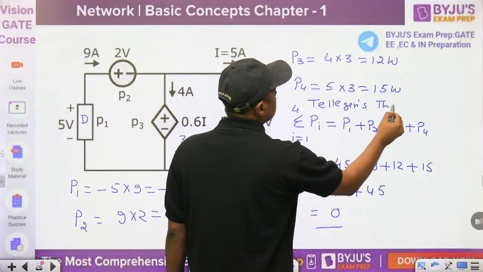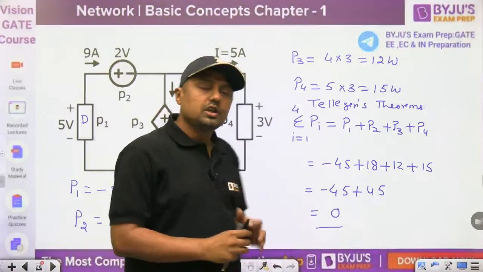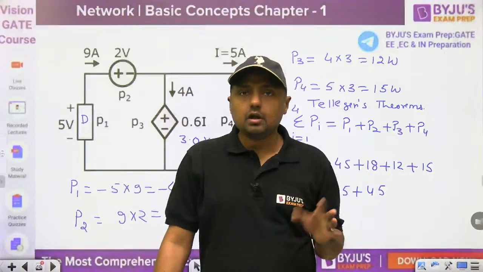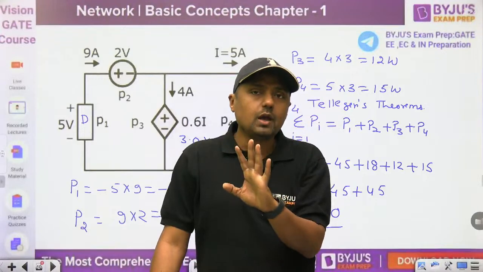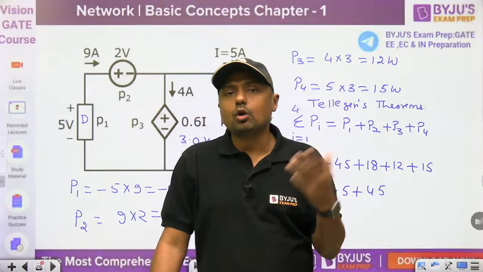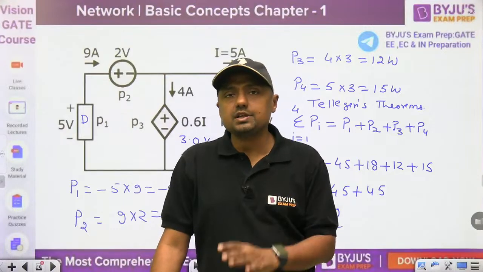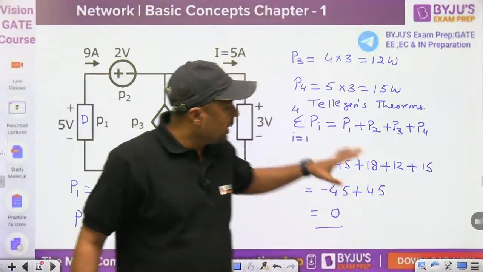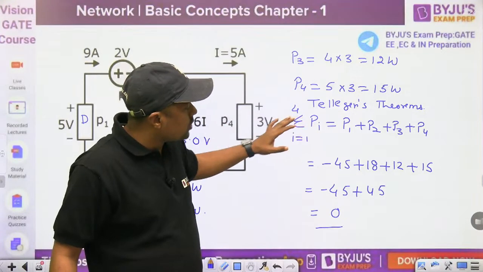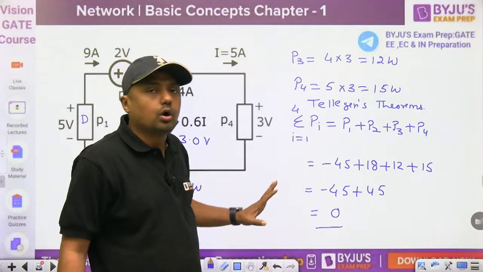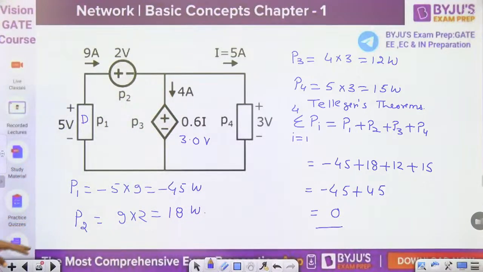Tellegen's theorem: it doesn't matter whether it is a linear or a non-linear element, lumped parameter or distributed. For every case, what will happen? The power delivered is equal to power absorbed. Active or passive elements, linear or non-linear, this theorem should be satisfied. That is, power delivered is equal to power absorbed, or the summation of the power should be equal to 0. So it is verified in this particular question.